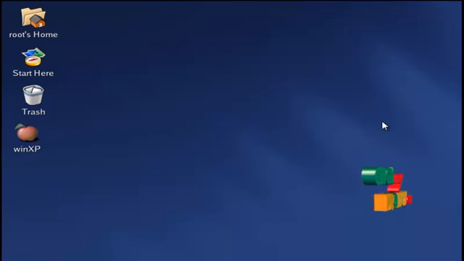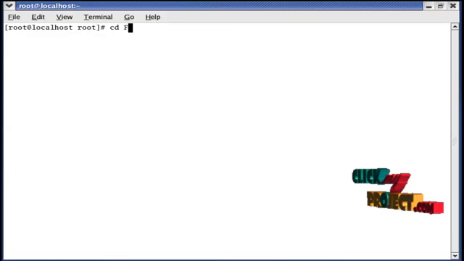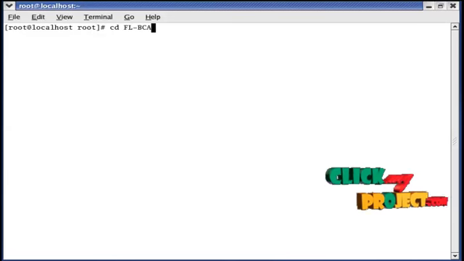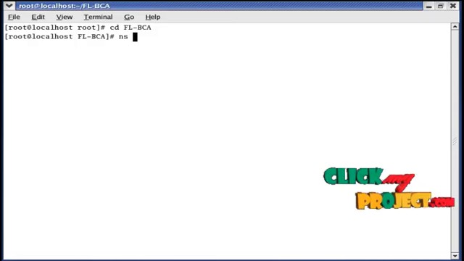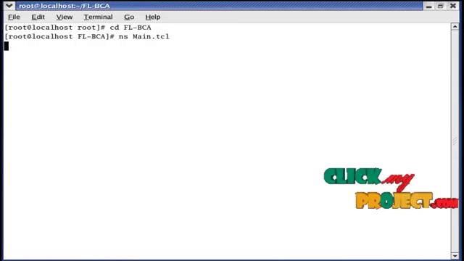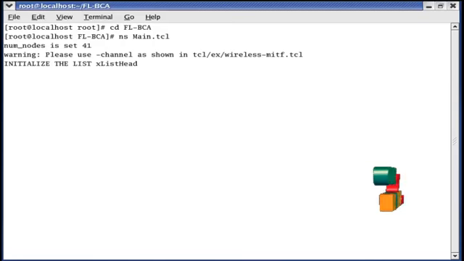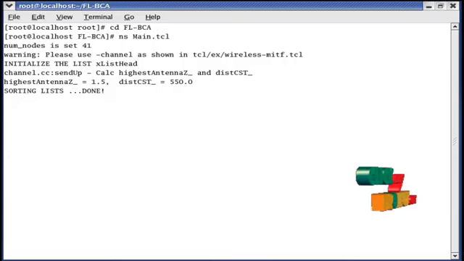Let us see the output of our project. First, open the terminal window. Then change the directory. The command is cd space flbca. Then I will run the main.tcl file. So type ns space main.tcl. This command is used to run our project. Here I created 40 sensor nodes and one base station.